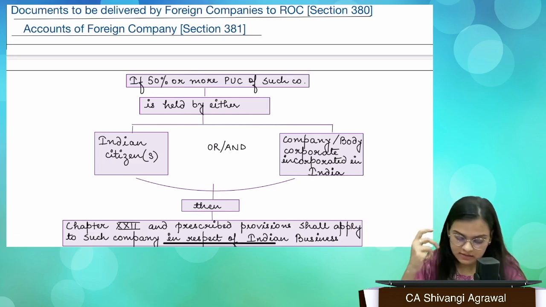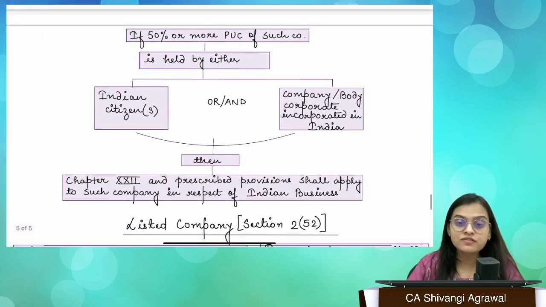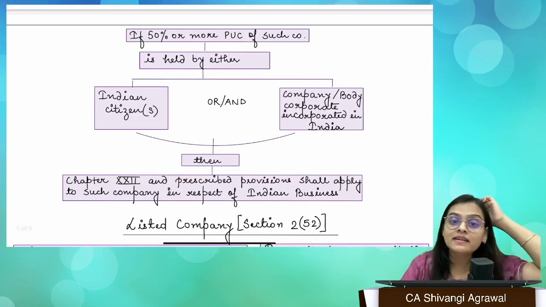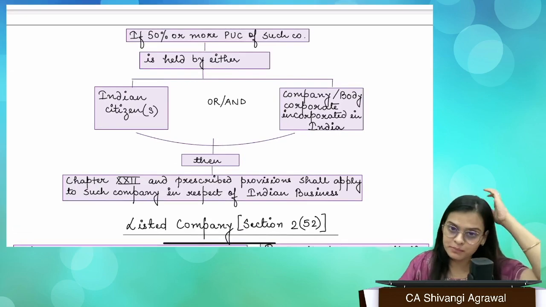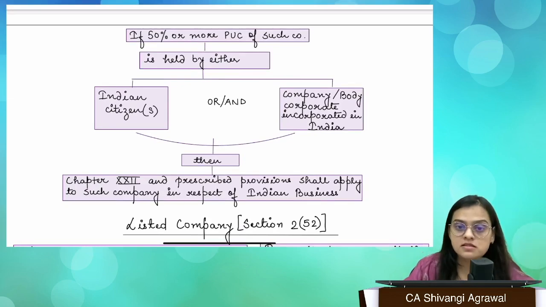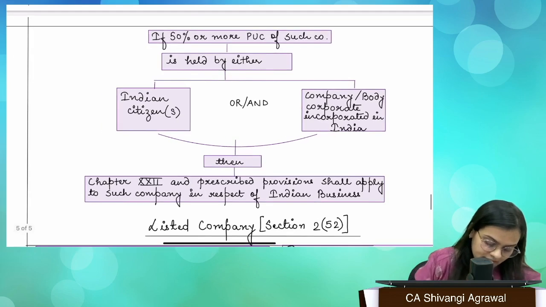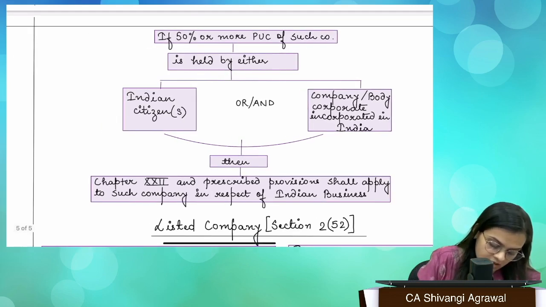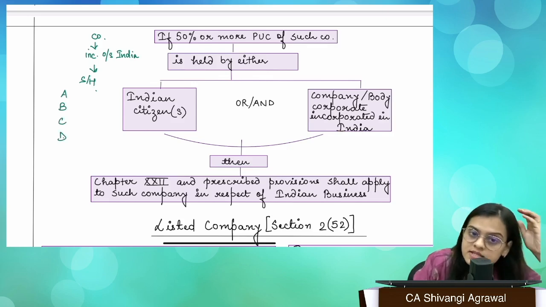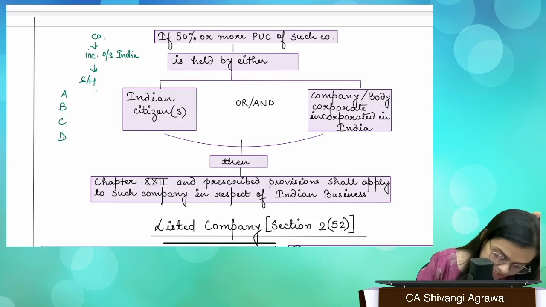Okay. The third thing is the concept of deemed Indian company. What is deemed Indian company? Now try to understand this with focus. Let's say there is a company which is incorporated outside India. Okay. And it has certain shareholders A, B, C, and D.